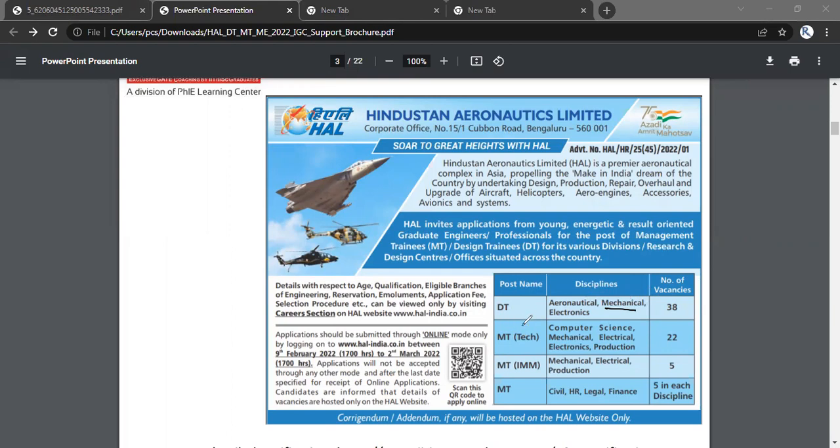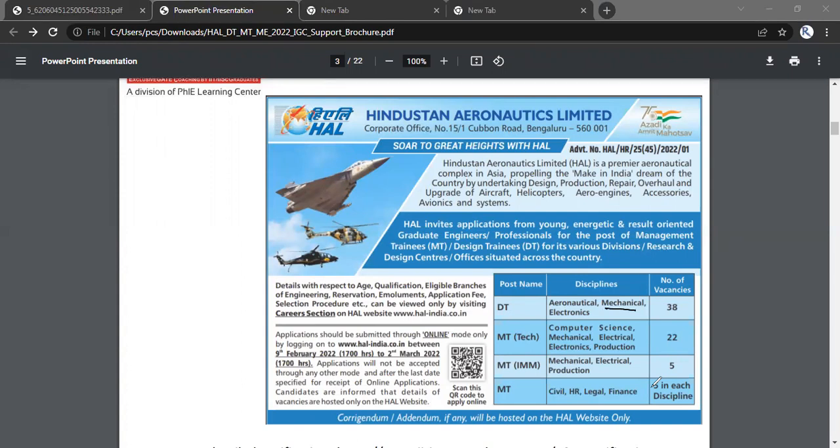Again, we have the management trainee post. For that, we have the number of branches applicable for 22 vacancies. Then we have IMM. Again, we have 3 branches that are applicable for 5 vacancies. And again, we have the MT, that is management, completely non-technical. In this one, basically, we have 5 in each discipline.